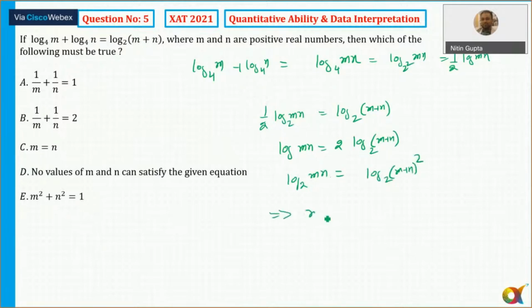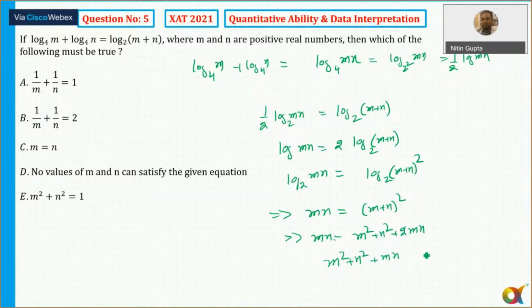So mn is equal to m plus n whole square, which is m square plus n square plus 2mn. And from here we can say m square plus n square plus mn is equal to 0.